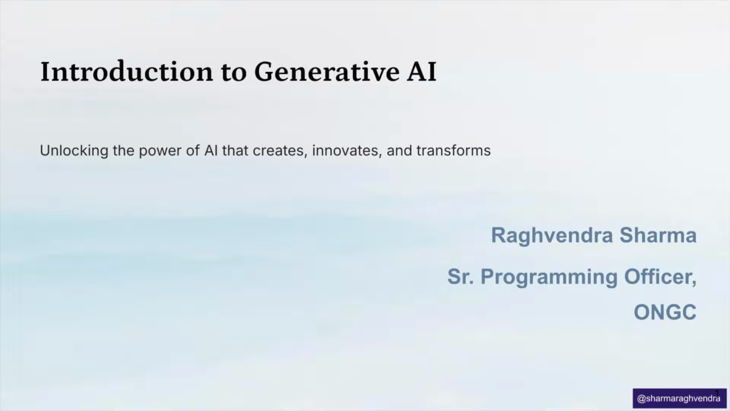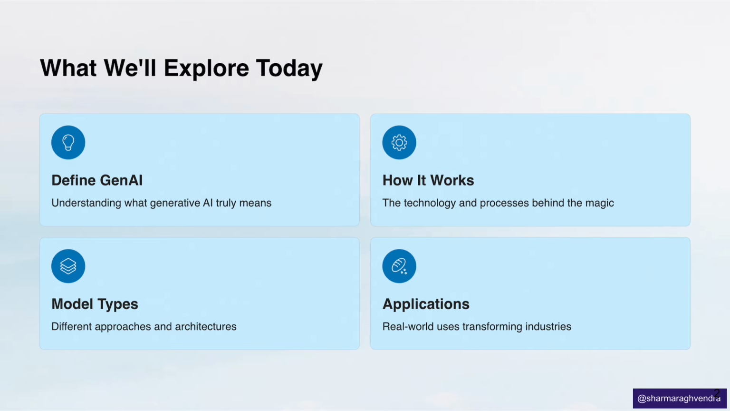I am Raghvendra Sharma, Senior Programming Officer at ONGC. Today, we will explore how AI has evolved from analyzing information to actually creating it. In this course, I will teach you four things. We'll start by defining what generative AI really means. Then we will look at how it works. After that, I will describe generative AI model types and generative AI applications.